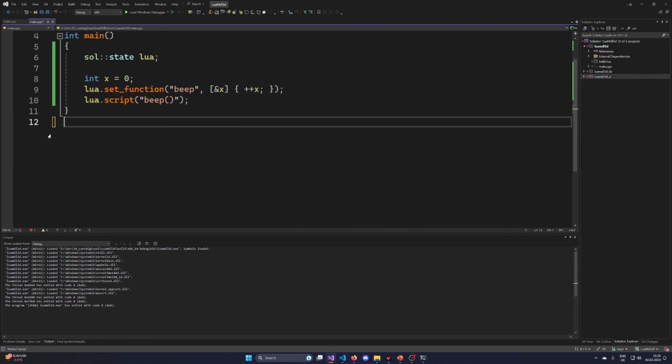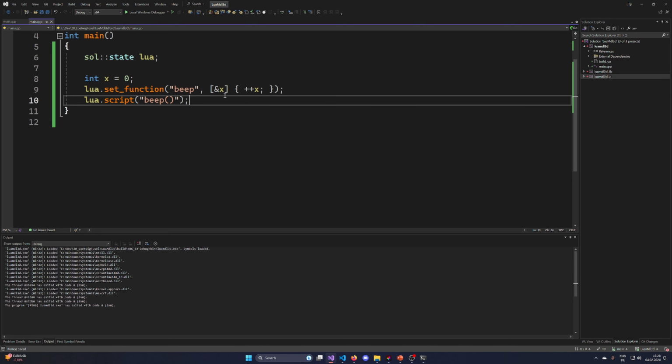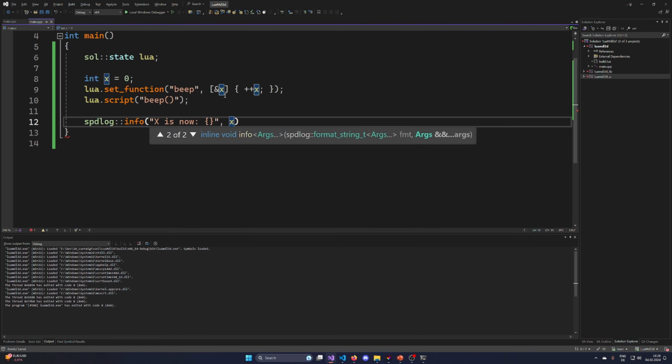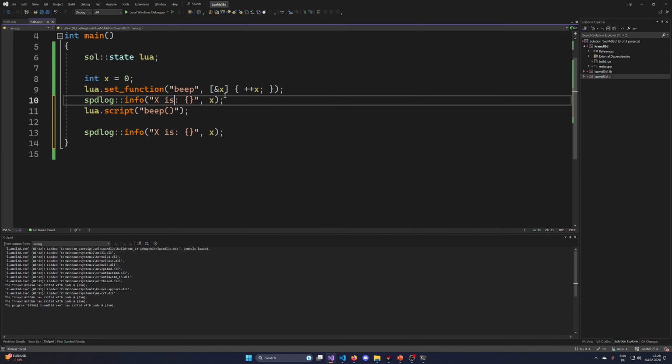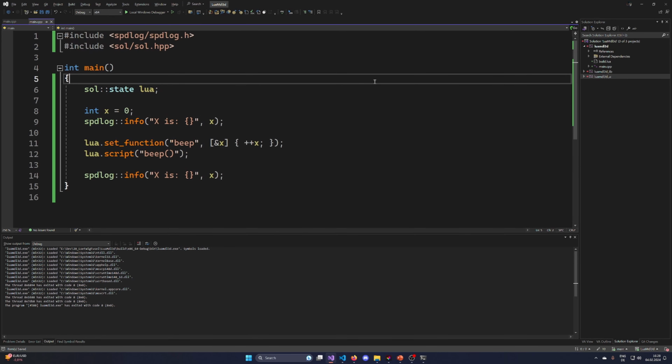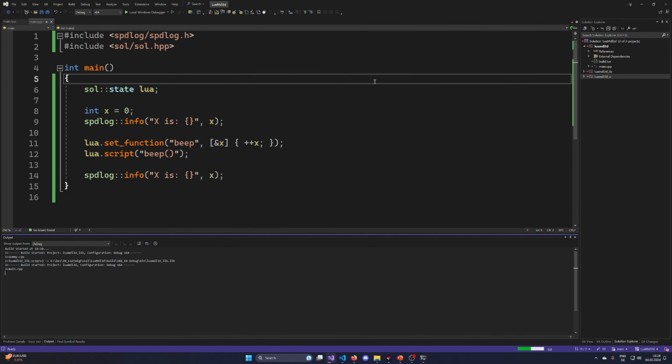And what I then want to do is have a bit of an spdlog output. Log info, x is now x, or let's just say x is, and then we're going to move this somewhere up here, and then we have this Lua stuff, and this should now in theory call into Lua.